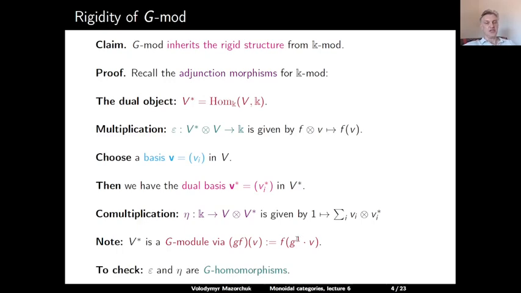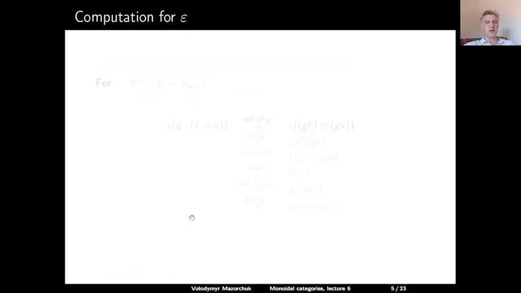So what we need to check is that our multiplication epsilon and our comultiplication eta, these two maps, which are just linear maps, actually live in the category of all G modules. So they are homomorphisms of G modules. Okay, let's check it. Here is a computation for epsilon.